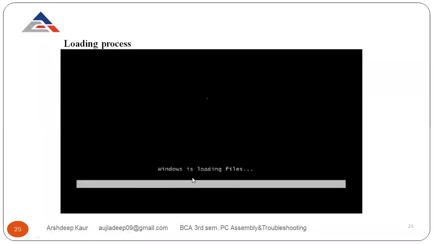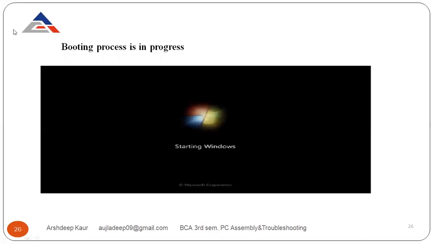Next is the loading process. Now the loading process is going on. Windows is loading files. This is the progress bar. You have to wait until it's loading. The booting process is in progress. Now your system is starting.